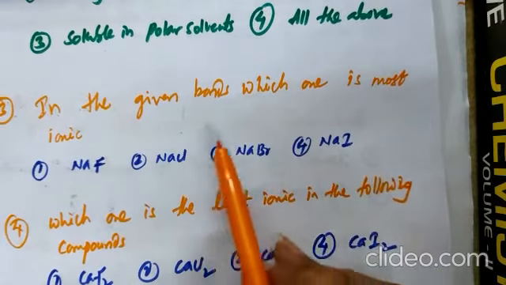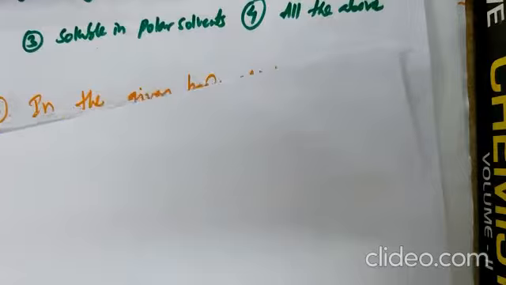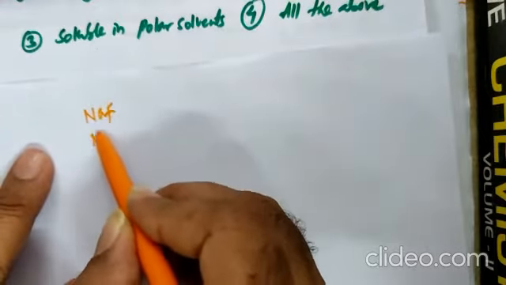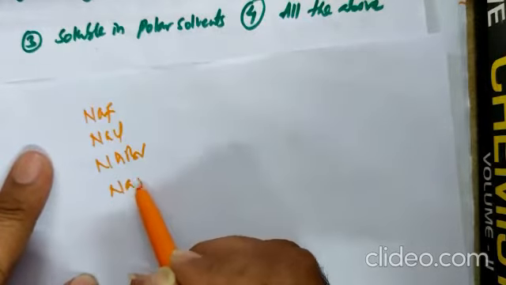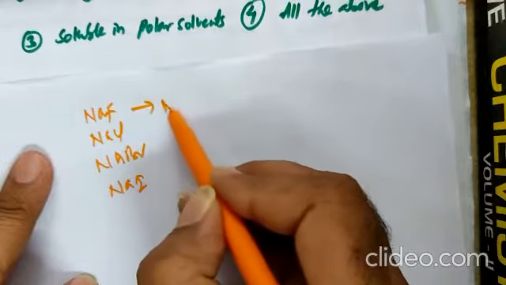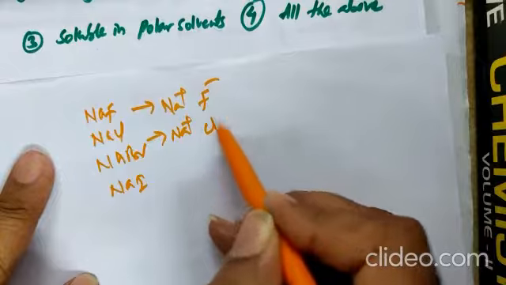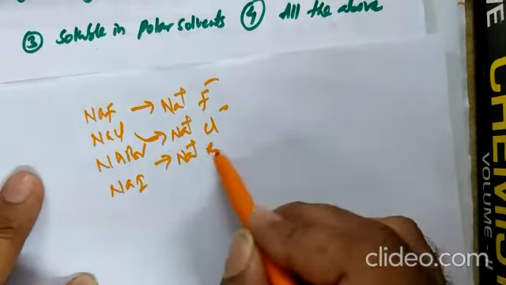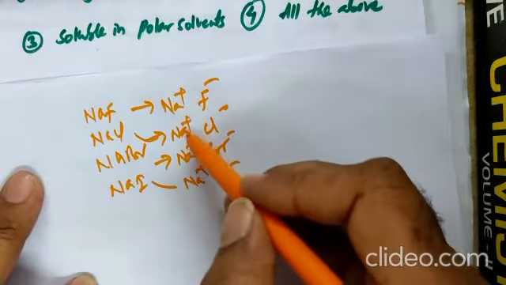Question number 3. In the given bonds, which one is most ionic? Given options are sodium halides. Sodium halides are what? NaF, NaCl, NaBr, NaI. Just split it, you will get confidence. Na+ F-, Na+ Cl-, Na+ Br-, Na+ I-. Here the common is cation.